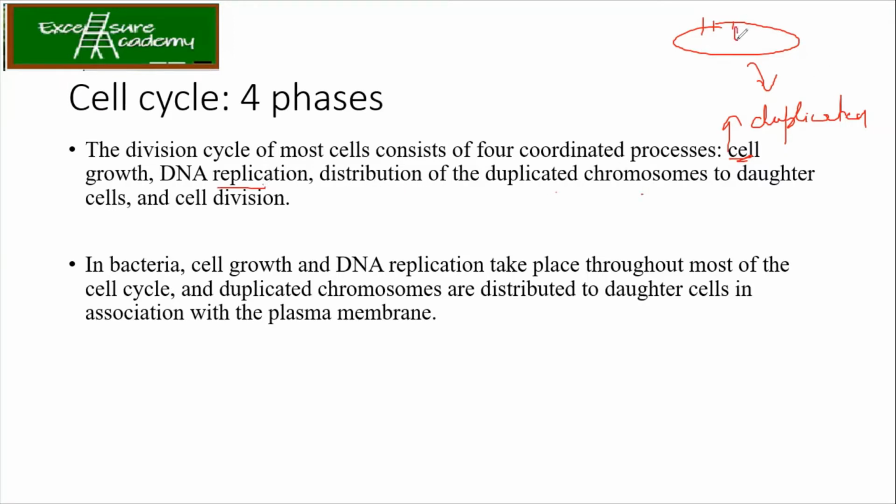So this also we know. At metaphase, the chromosomes are aligned, so one sister chromatid should go in one direction and the other should go in the opposite direction, to the opposite poles, and then the cell is going to divide, right? Now, in the case of bacteria, cell growth and DNA replication take place throughout most of the cell cycle, and duplicated chromosomes are distributed to daughter cells in association with the plasma membrane.